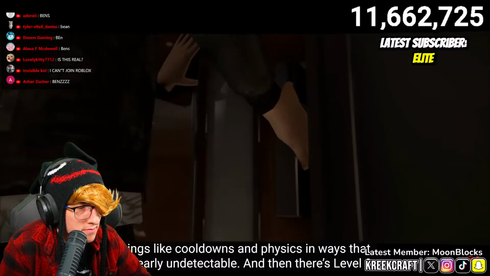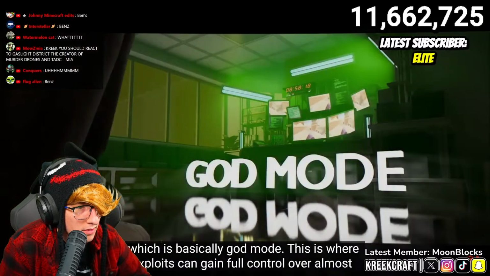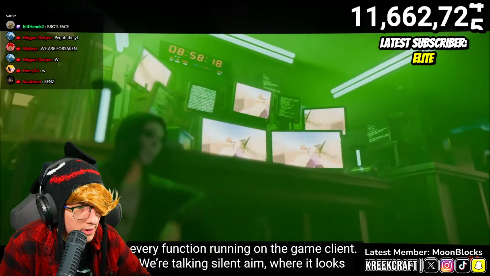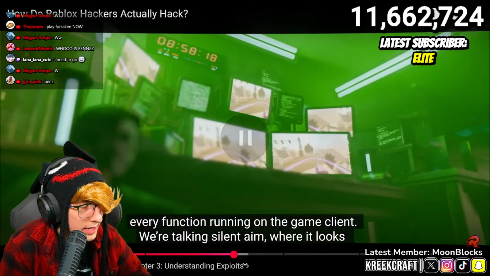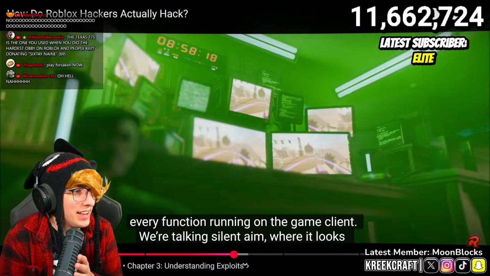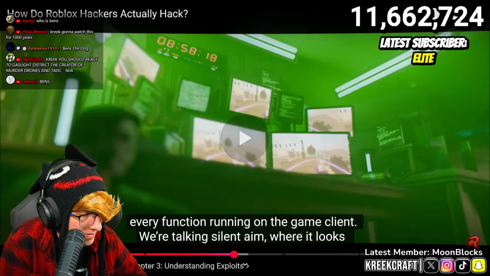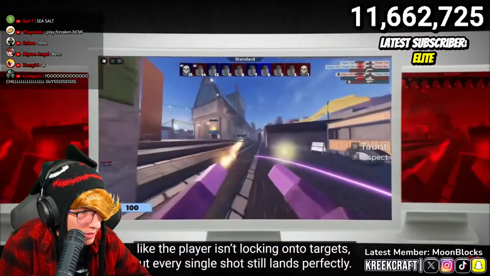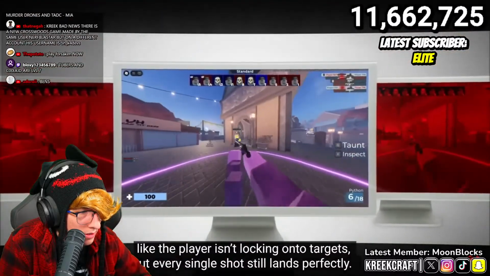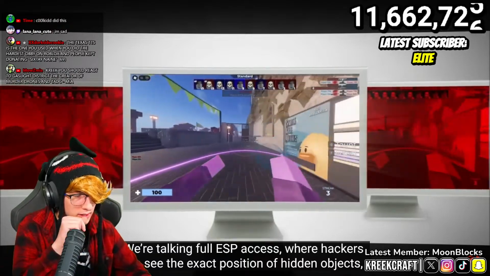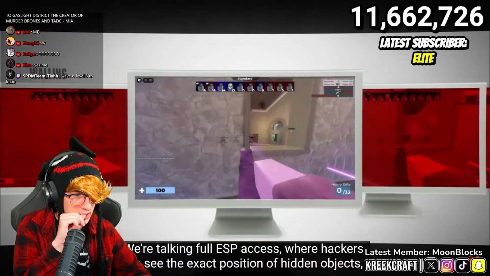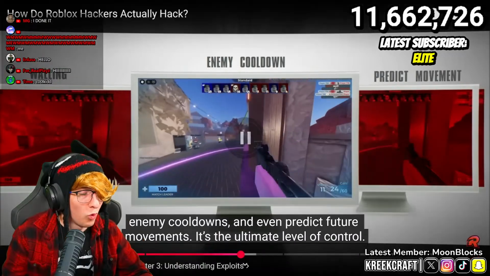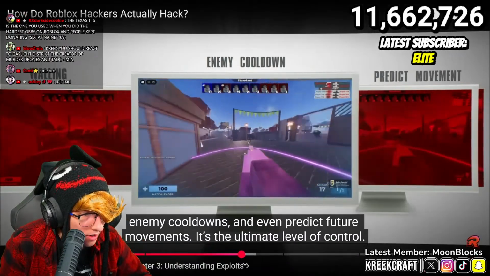And then there's level 8, which is basically God mode. This is where exploits can gain full control over almost every function running on the game client. That seems bad. We're talking silent aim, where it looks like the player isn't locking onto targets, but every single shot still lands perfectly. We're talking full ESP access, where hackers can see the exact position of hidden objects, enemy cooldowns, and even predict future movements. It's really the ultimate level of control.